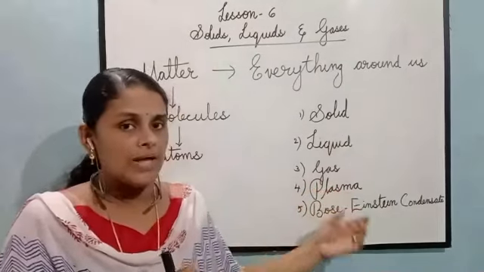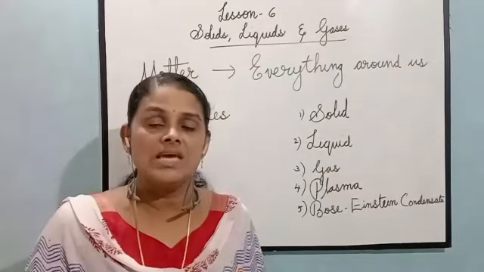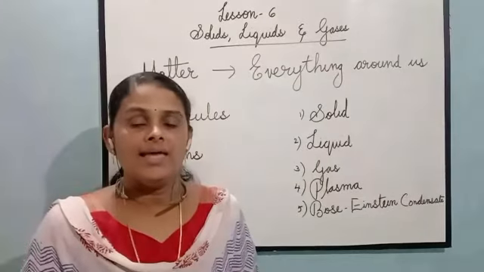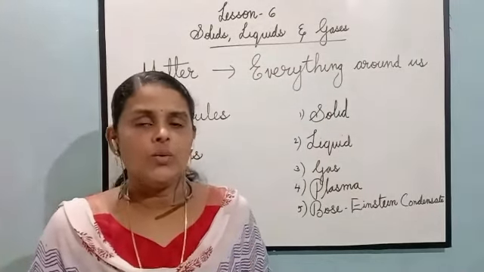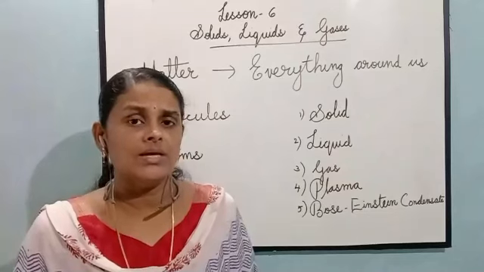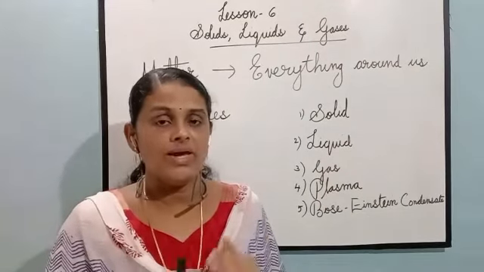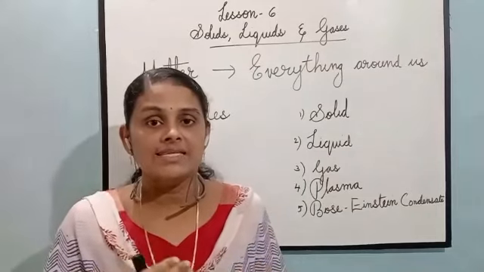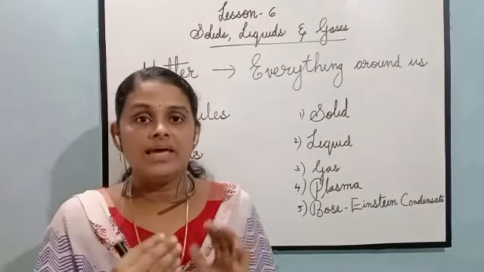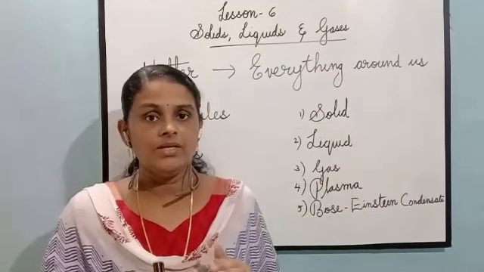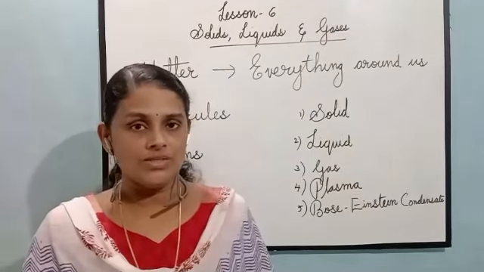What do you mean by plasma state? Plasma state occurs at high temperature in stars and lightning bolts. What do you mean by lightning bolts? During rainy season you might have observed lightning and thundering. Discharge of lightning accompanied by thunder, that is lightning bolts.